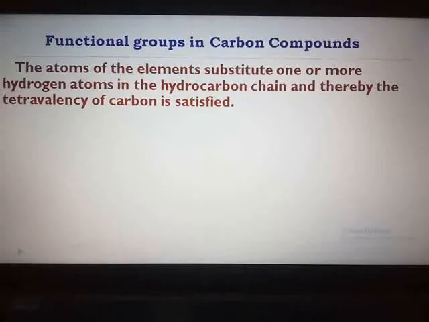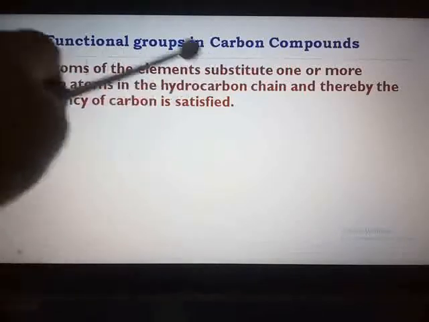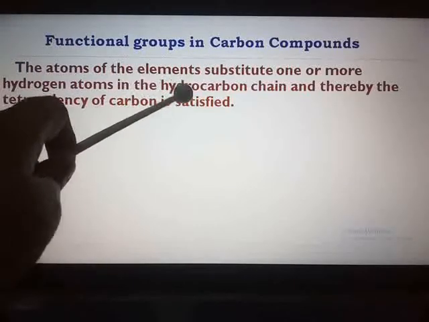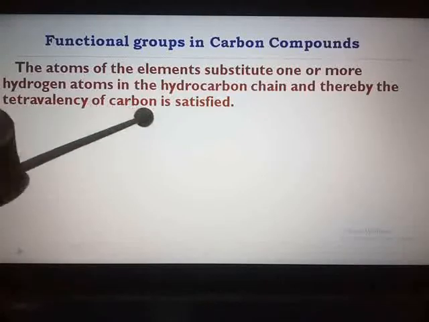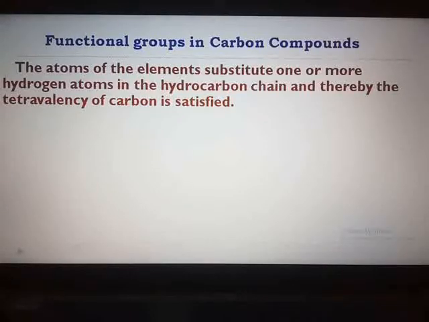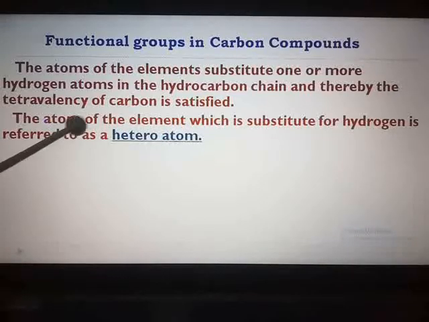So the atoms of the elements substitute one or more hydrogen atoms in the hydrocarbon chain, and hence the tetravalency of carbon is satisfied. The atom of the element which is the substitute for hydrogen is referred to as a heteroatom.